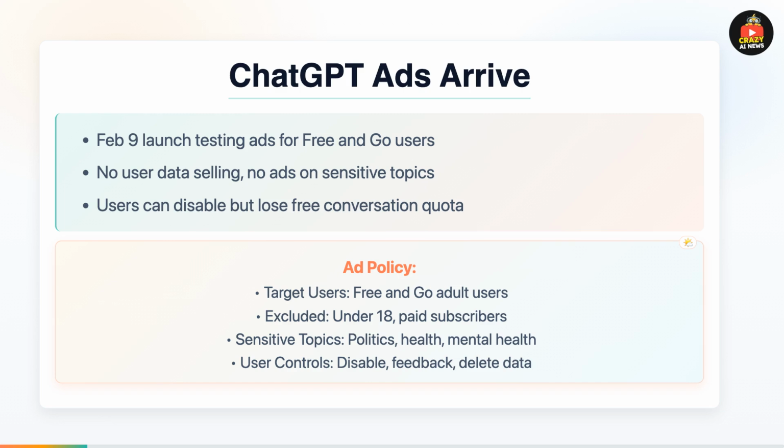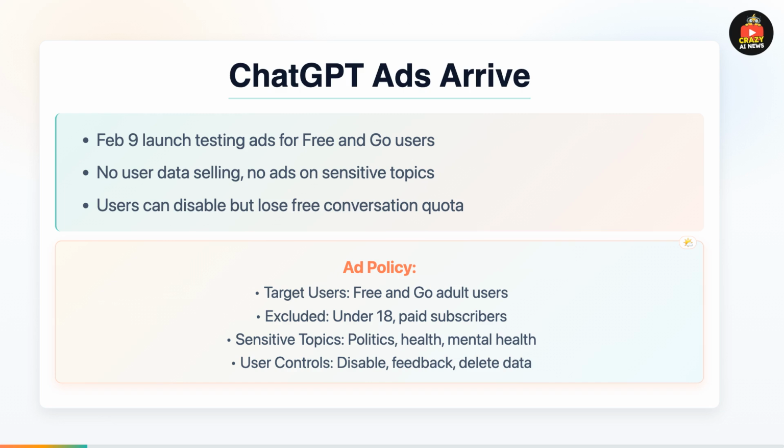OpenAI officially launched ChatGPT ad testing on February 9th, targeting adult users on free and Go subscriptions. Ads appear at the bottom of responses, clearly labeled and matched to conversation topics in history. But here's the key: OpenAI promises to never sell user data to advertisers. Users under 18 won't see any ads, and sensitive topics like politics and health won't trigger ads.